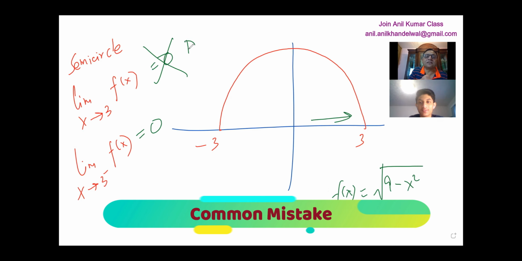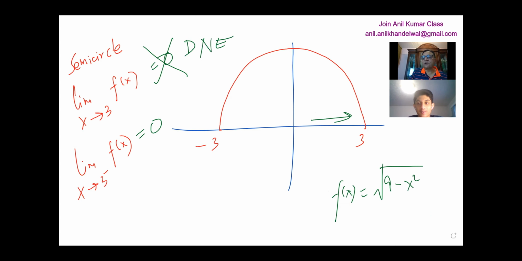Okay, but this does not exist, because you cannot approach from the right hand side. That's the idea. I gave you the graph mainly to have a visual look and understand. If you go from the left hand side, then clearly you are approaching zero. Yes, I agree with you.